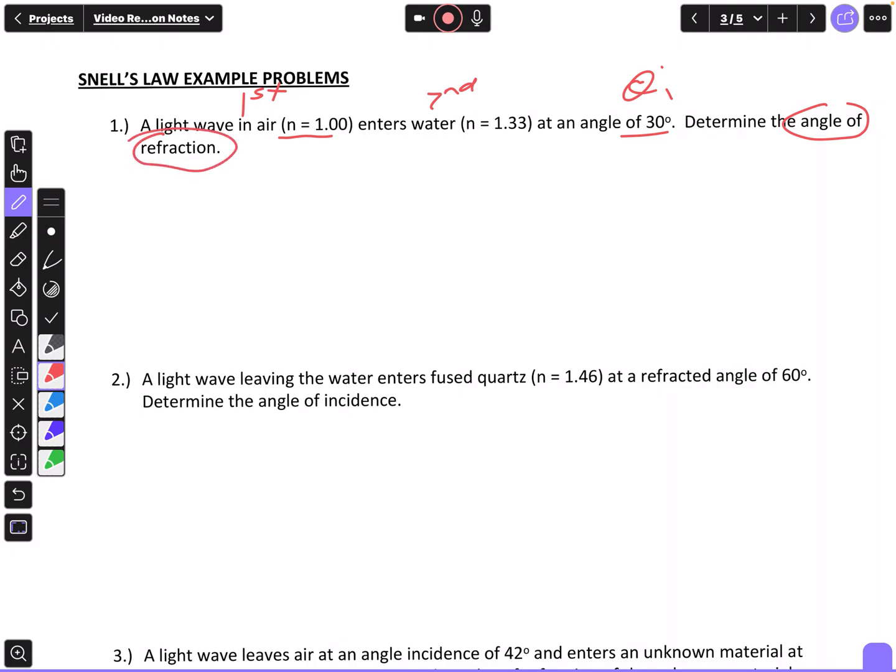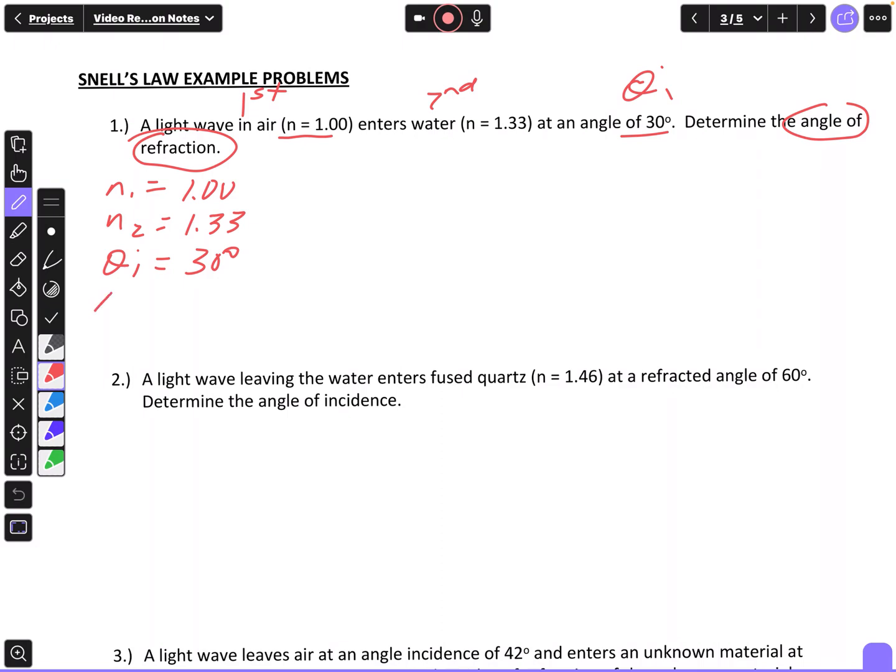So if I write down my givens and my unknown, I know that my N1, that's my N value of the first medium, is going to be 1.00 because air is my first medium. My N2 is going to be 1.33 because my second medium is water. My theta I is going to equal 30 degrees.